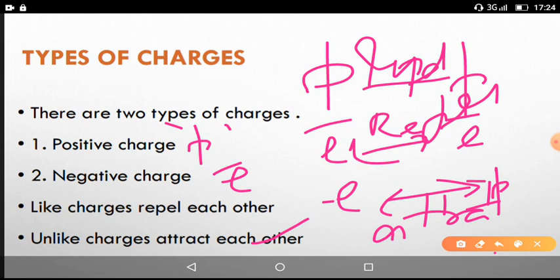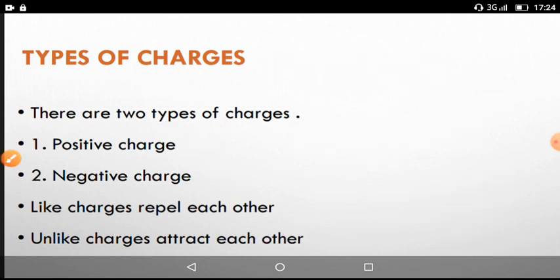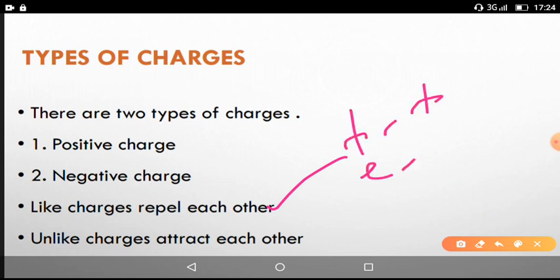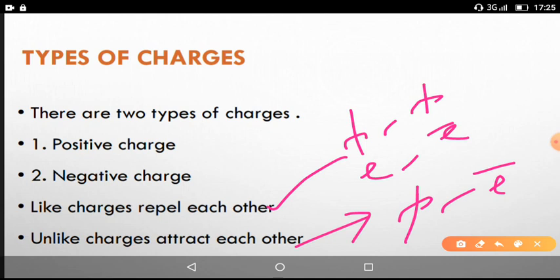And if you have similar charges, proton and proton, or electron and electron, then these charges repel each other. So like charges repel and unlike charges attract each other. So if you have proton and proton or electron and electron, repulsion is there, or if you take a proton and electron, there is a force of attraction here.